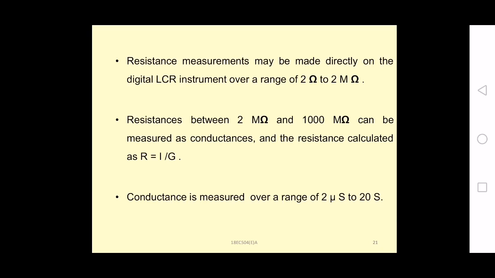We go for the conductance. Then the resistance can be calculated as R equal to 1 by G. So for measuring high resistances, we measure the conductance, and after measuring the conductance, the inverse of the conductance gives the resistance. Conductance is measured over a range of 2 microsiemens to 20 siemens.